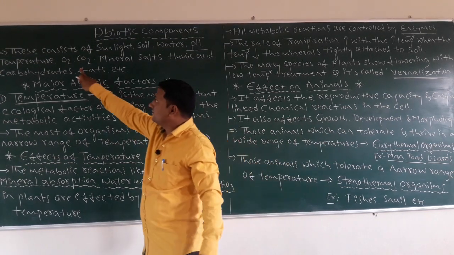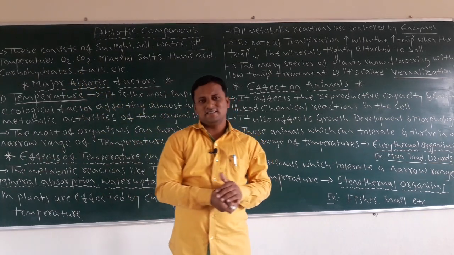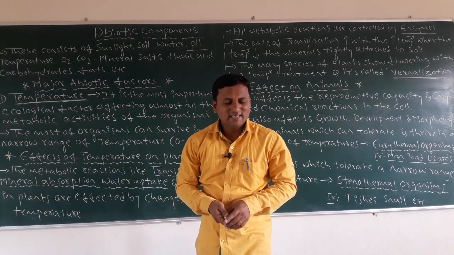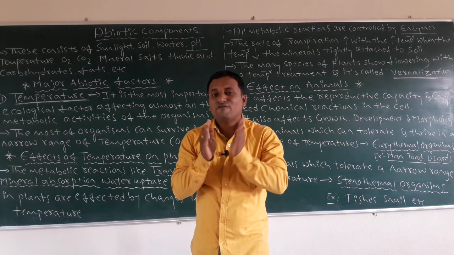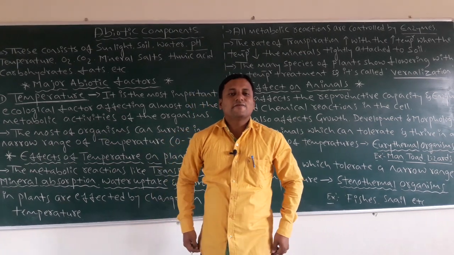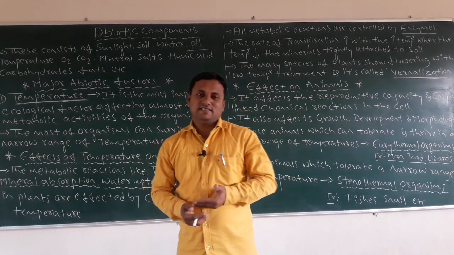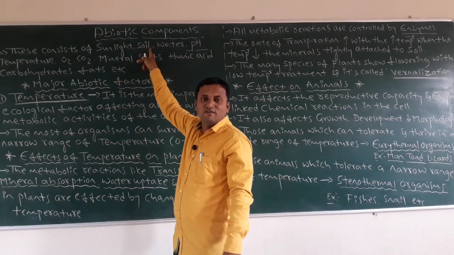Then the next one, the dissolved gases. What are those dissolved gases? Oxygen and carbon dioxide. These are required by the organism for the purpose of respiration. Plants require carbon dioxide, animals require oxygen. So those are also abiotic factors.